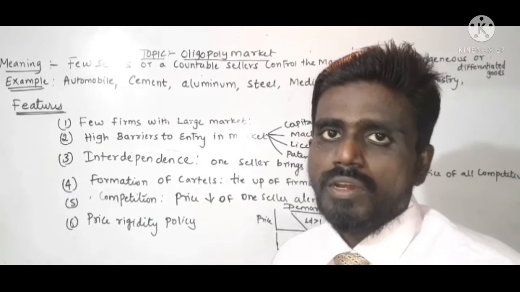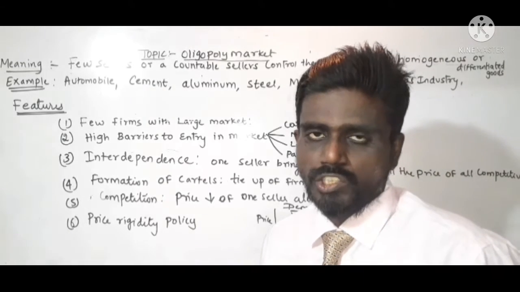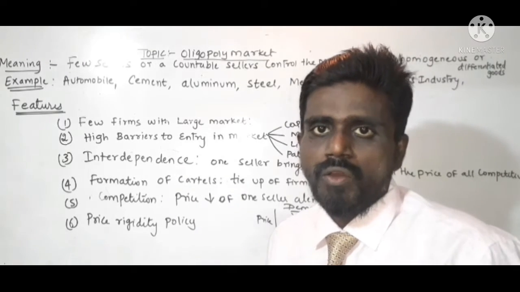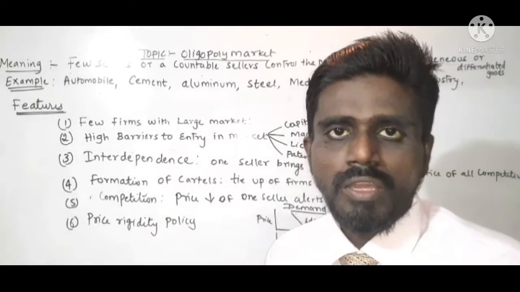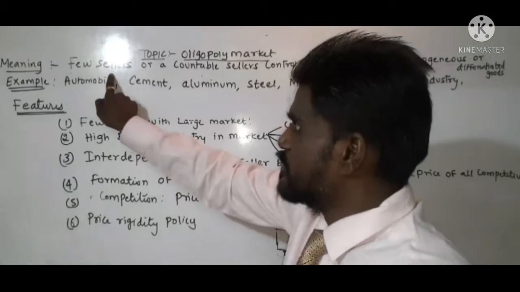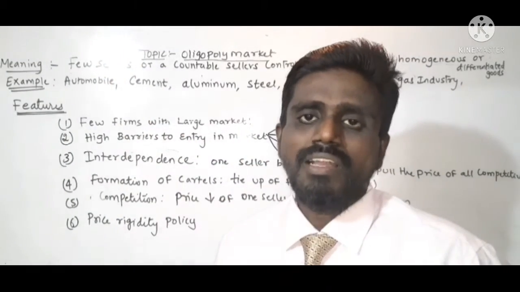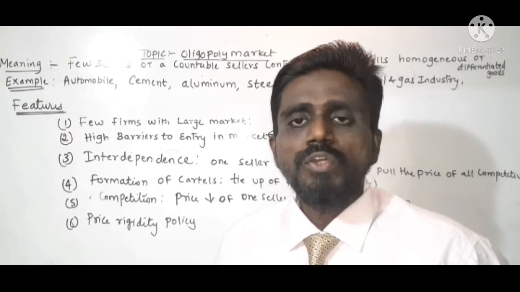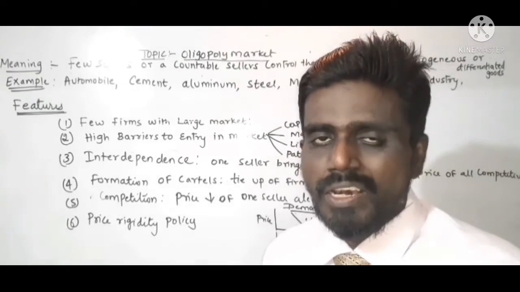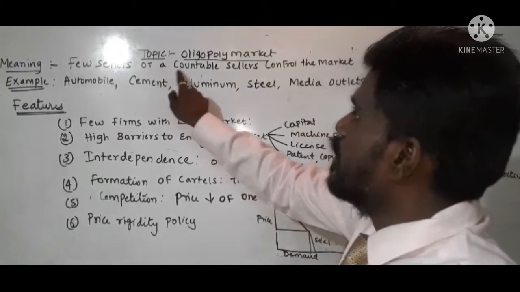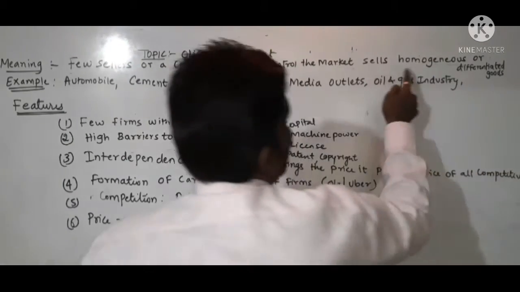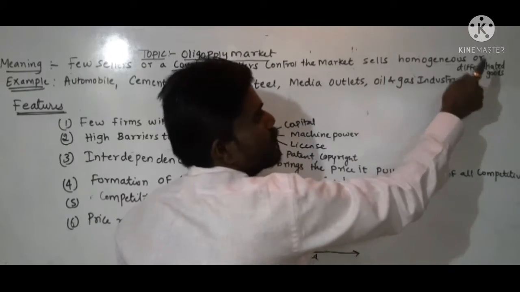So in this video lecture, let us discuss oligopoly market structure. What is the meaning of oligopoly market structure and what products are sold in it? Let us get into the meaning. Meaning, few sellers. In oligopoly, there are countable sellers. Countable seller means few sellers, we can count by hand only. Understood? So few or countable sellers control the market and sell homogeneous or differentiated products.